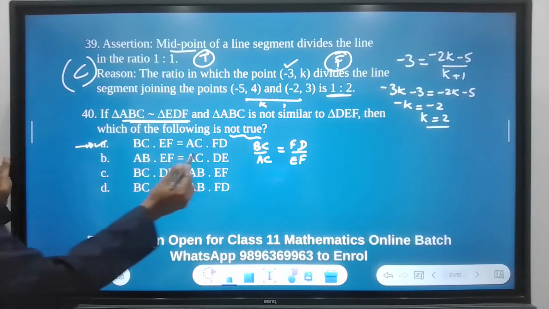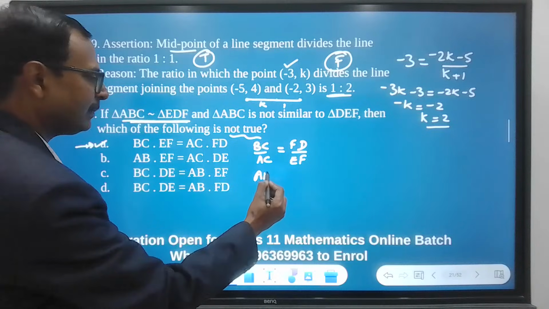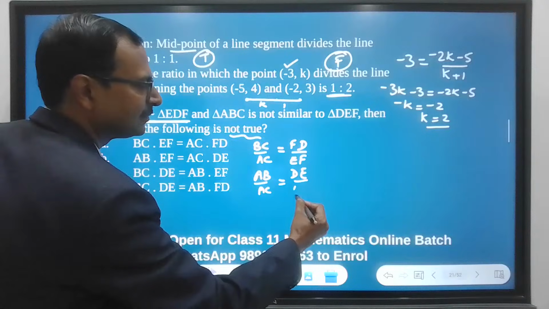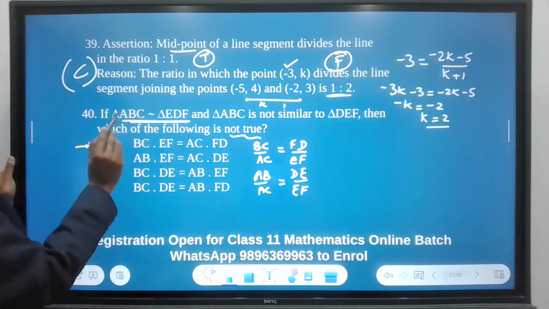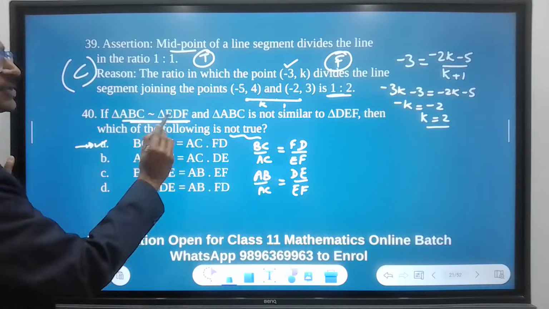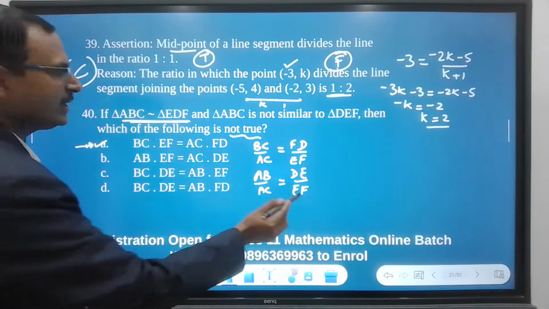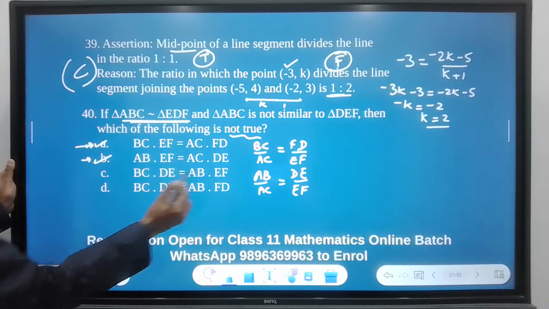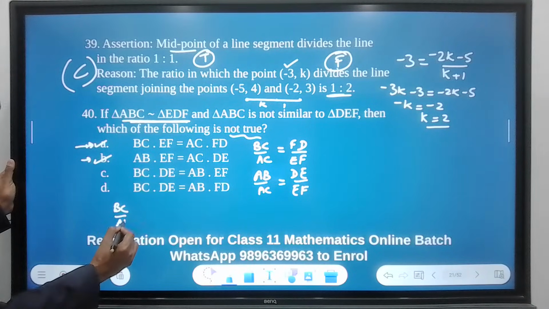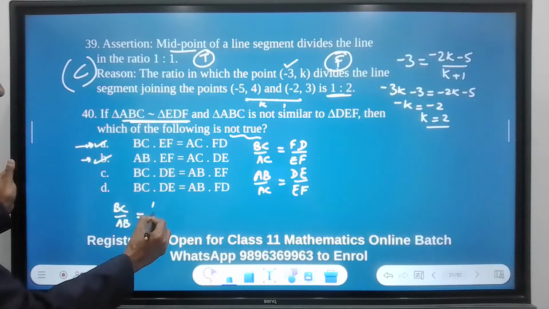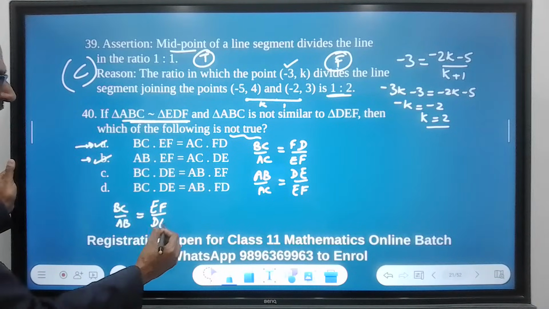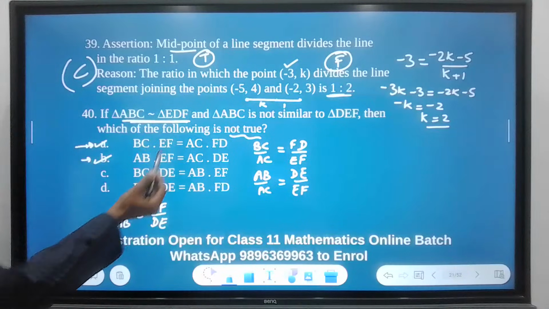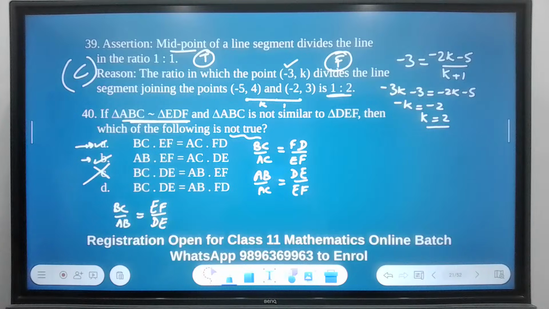The second one, let's convert the ratio: AB upon AC equal to DE upon EF. Let's check this. AB are the first two alphabets, DE are the first two alphabets. AC first and third, EF first and third. So this is also true. Next, BC upon AB. I am writing both the sides of the first triangle on the left and the second triangle on the right. BC, EF. BC last two, EF first and third. See, now this is the wrong statement.